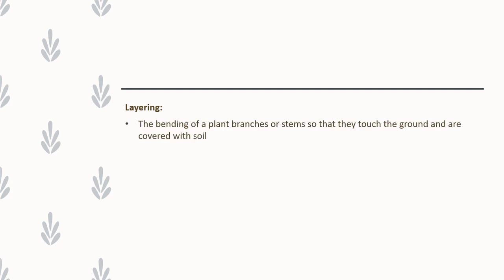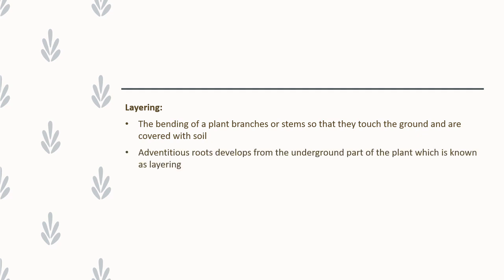The next method is layering. We commonly do the layering method in our home. We take a stem or branch portion of a parent plant, bend it, and the bent portion should touch the soil. We apply some soil over the bent portion. Afterwards, after 3 or 4 weeks, adventitious roots will develop from the underground part of the plant.